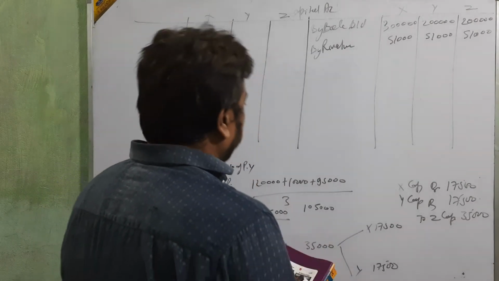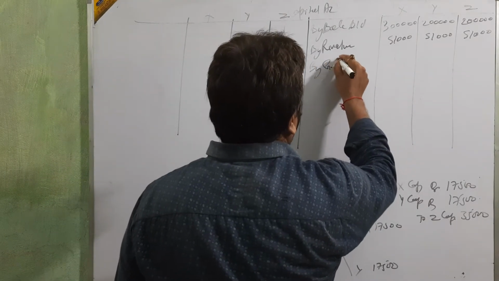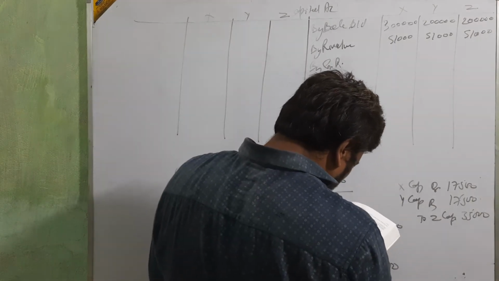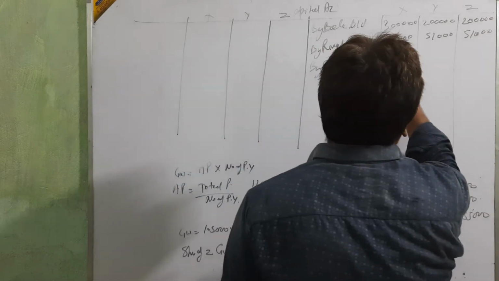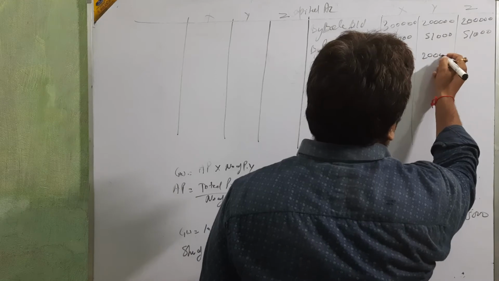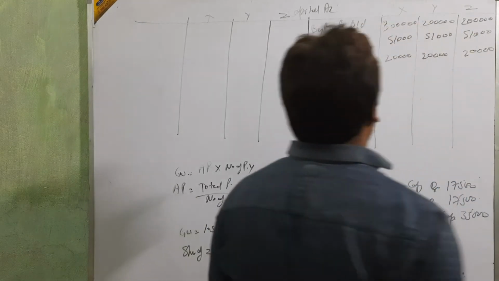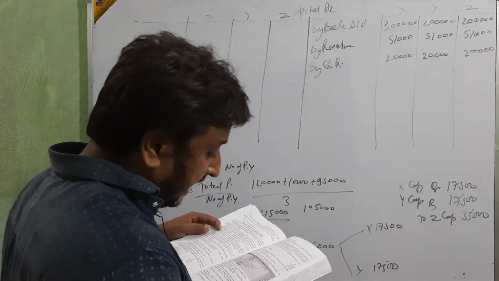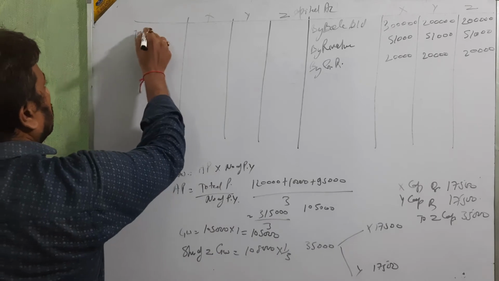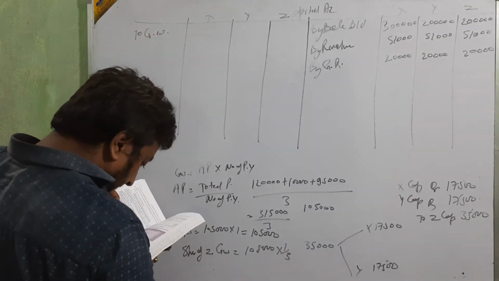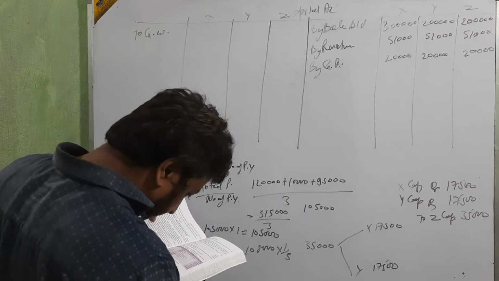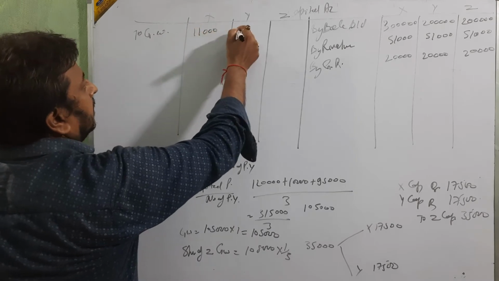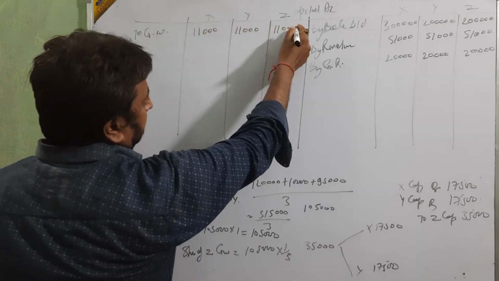Then the journal reserve is there. The value of the journal reserve is 60,000, which is 20,000, 20,000 and 20,000. Clear? On the asset side, goodwill is there, and its value is 33,000, which is 11,000, 11,000 and 11,000.